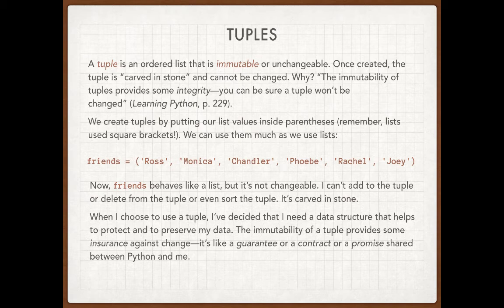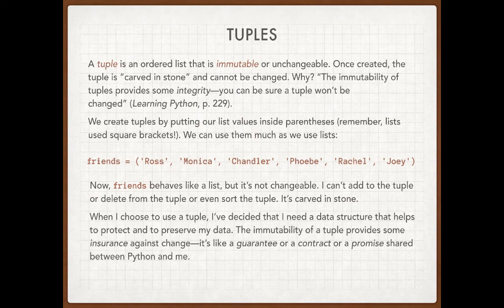Tuples get used a lot in Python, and as we go forward, we'll see that we might ask certain kinds of data structures or certain kinds of things for answers, or ask it for data. And it's often the case that that data will be returned to us as a tuple. It behaves exactly like a list, but it's just not changeable.